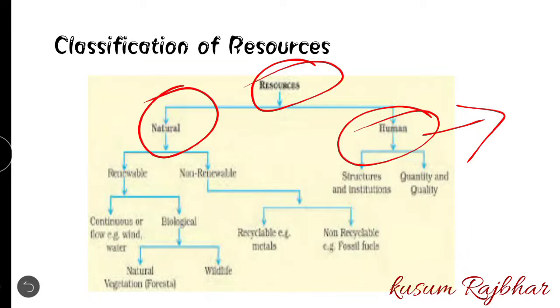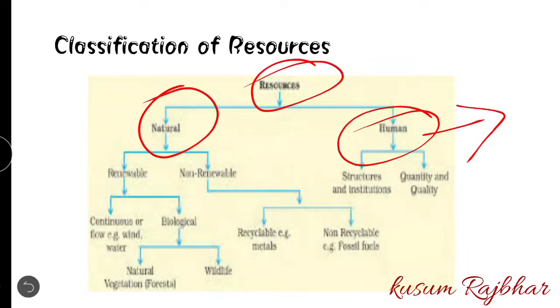That type of resource is called human-made resources. Here natural resources is again classified into renewable resources and non-renewable resources. Renewable resources means that it can be renewed, and non-renewable resources means that it cannot be renewed.